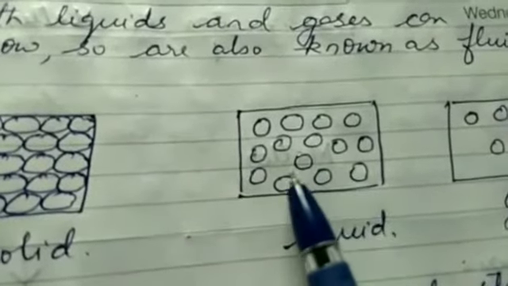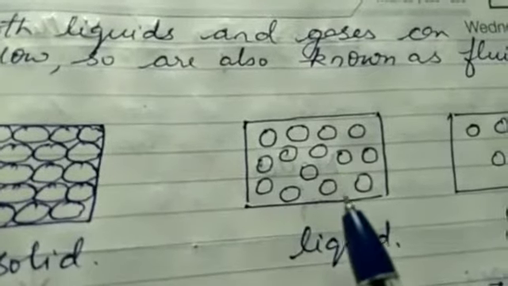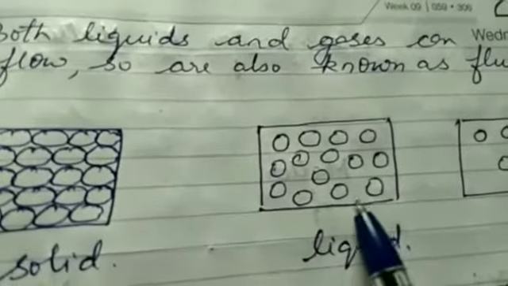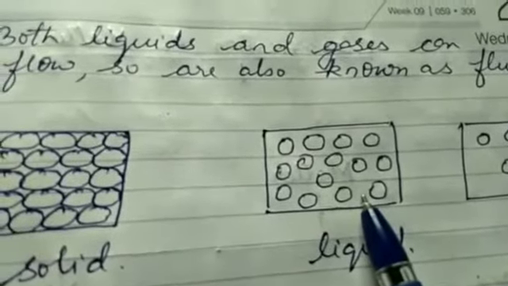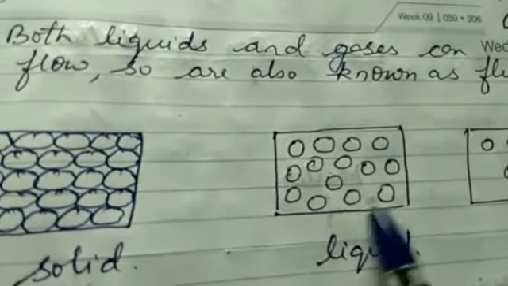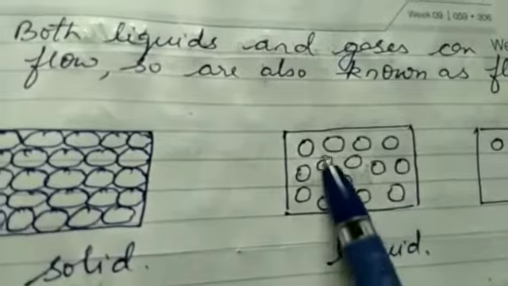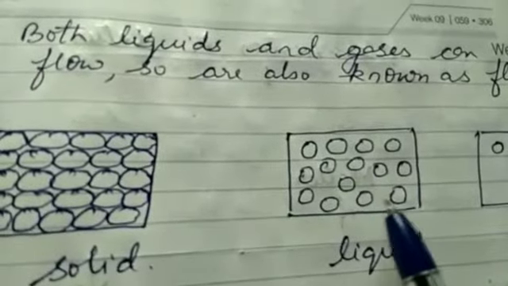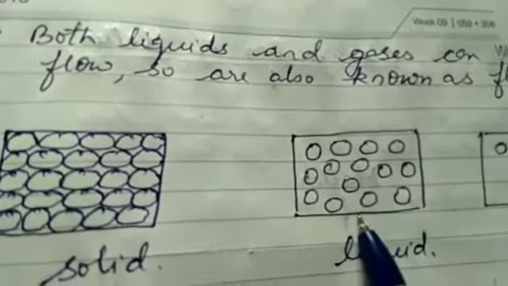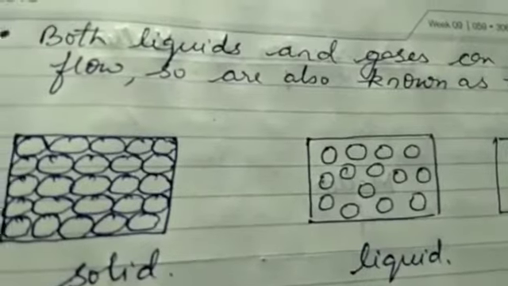In liquids, you can see that there is some intermolecular space between the particles, and this space is because of weaker intermolecular forces between the particles. Now what do you mean by intermolecular force? Intermolecular force is the attractive force which is present between two or more molecules. These particles are the molecules of liquid, and the force present between these particles is known as intermolecular force, and the gap present between them is called intermolecular space.